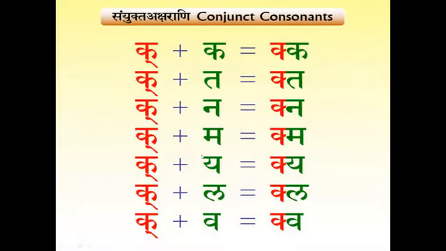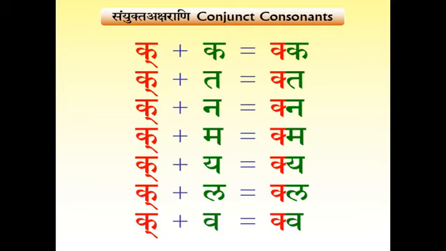Now the next person, Akanksha ji, can read. Yes, good. Kakara plus ka equal kka. Kakara plus ta equal kta. This can be written, we have seen, in a special form also, kakara plus ta. We just now saw.